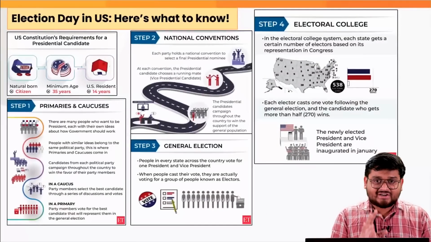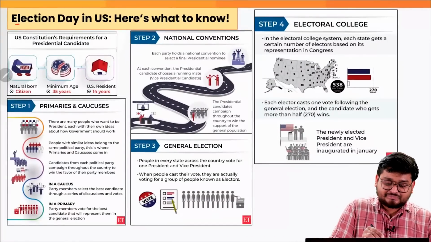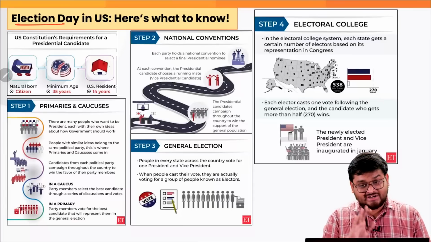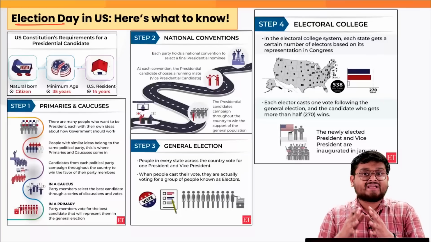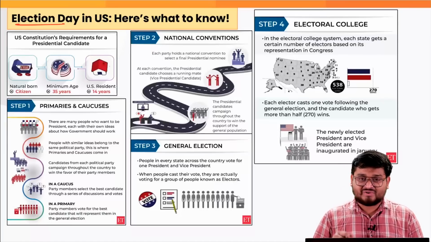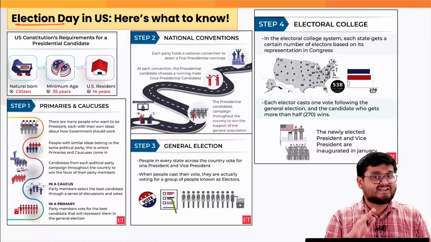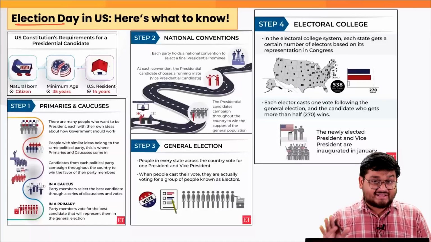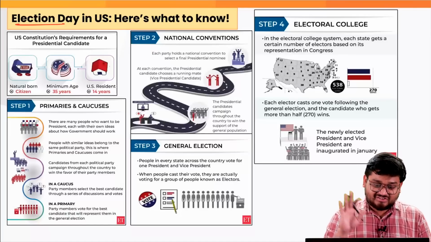Now, we'll be starting with the very basics. We'll be starting with the election day in the United States. As of 5th November, the entire nation is waiting with bated breath to understand who is going to be the next president of the US. And it is said that the president of the US is the most powerful person in the entire world, and that is what we have to understand in this article.